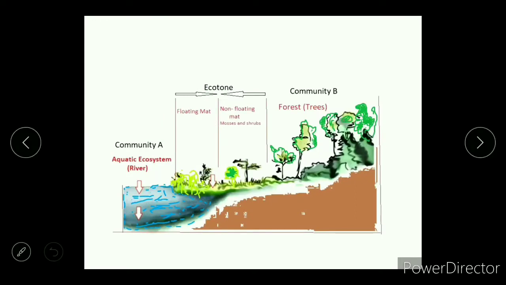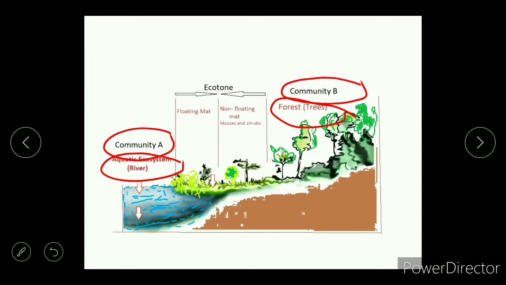Now, with the help of this diagram, we will try to understand the ecotone. Here, there are two ecosystems. One is the aquatic ecosystem, which is marked as community A, while on the other hand, a forest ecosystem, which is dominated by tree species and marked as community B. A transition zone between these two communities or ecosystems is found and occupied by a floating mat of phytoplankton and a non-floating mat of mosses, herbs and shrubs.